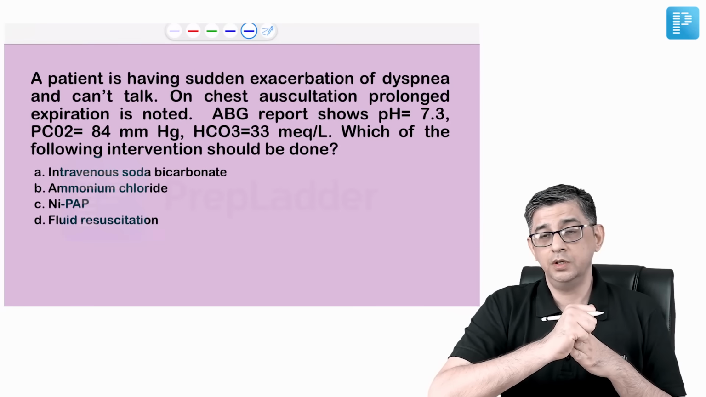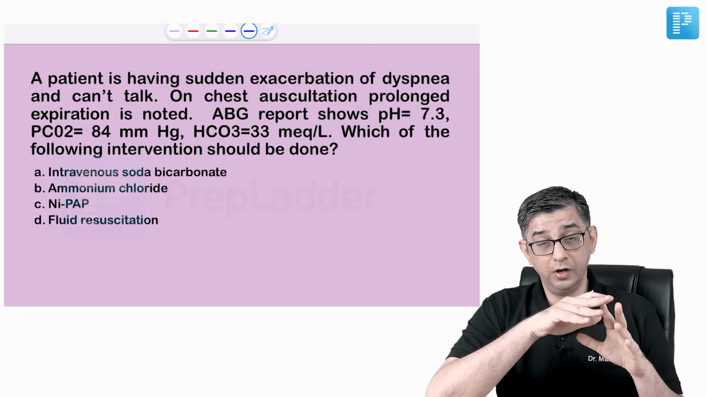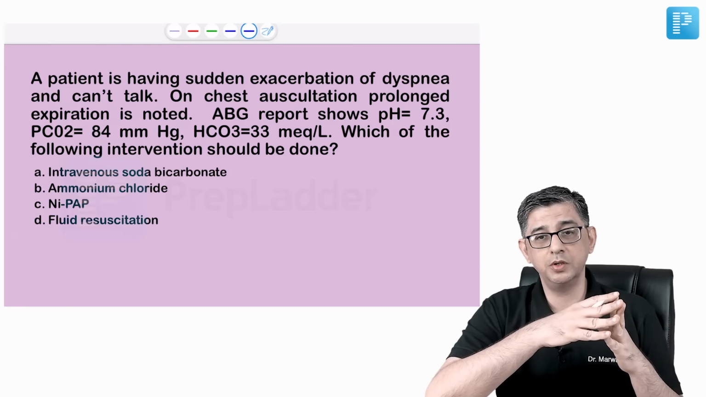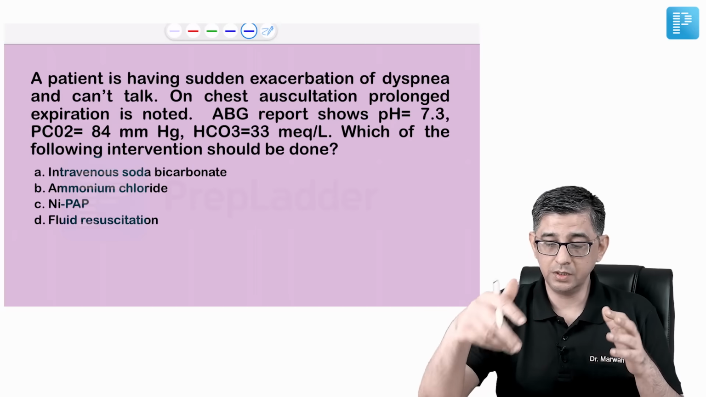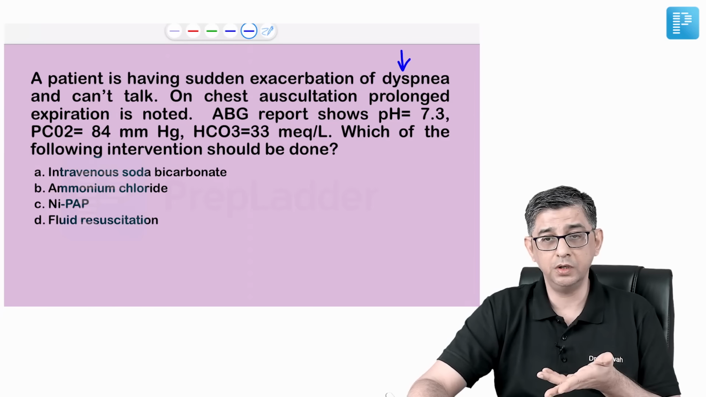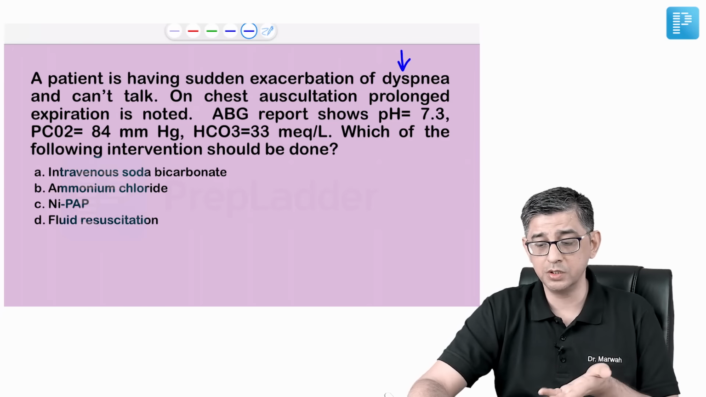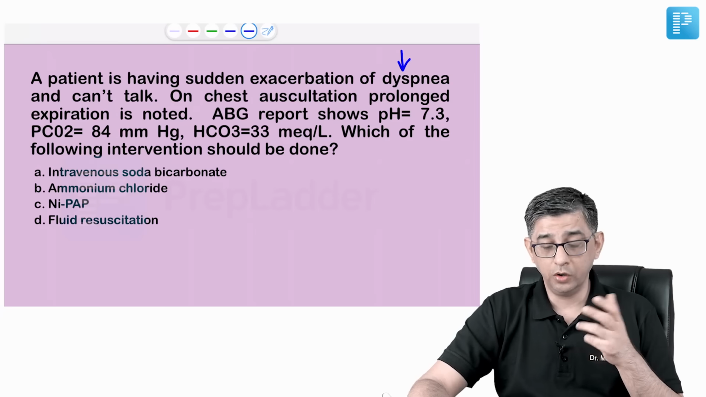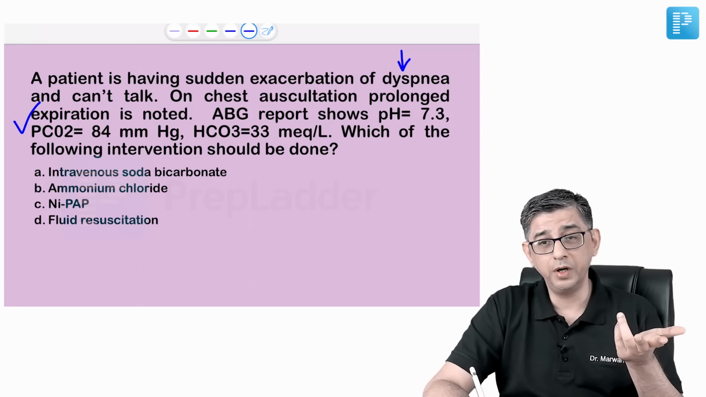The subsequent question is based on ABG, and I can say that almost every year, every session of the exam, an ABG question is always present. So he described a patient having breathlessness, dyspnea, and can't talk, and then ABG values are given. Even before I read the ABG values, I am thinking this looks like a respiratory problem because he's talking about breathlessness. On auscultation, prolonged expiration is noted, so I'm thinking maybe an asthmatic or COPD patient.